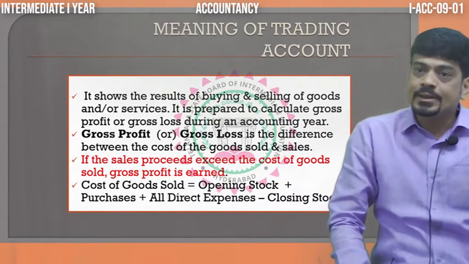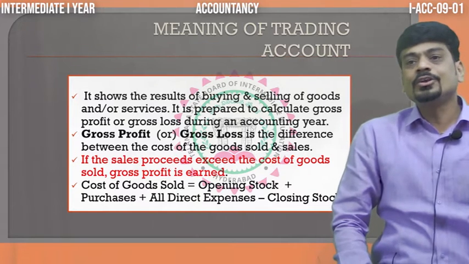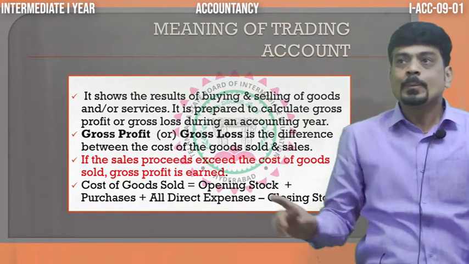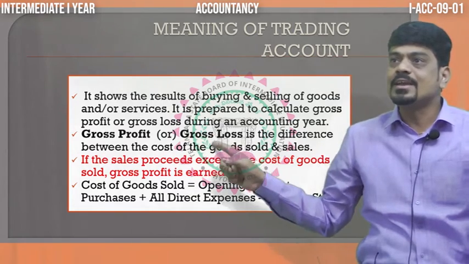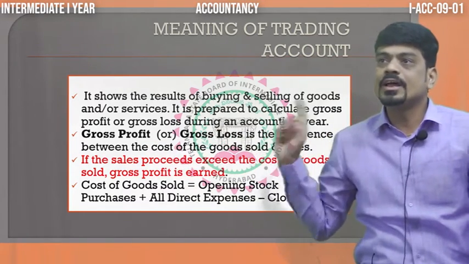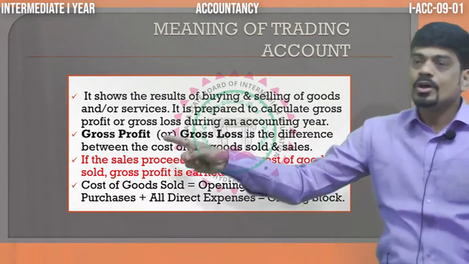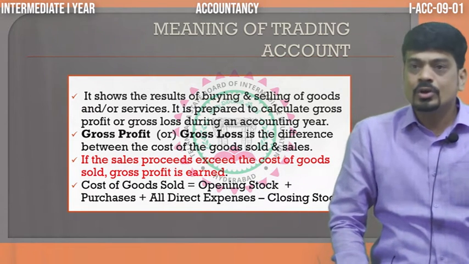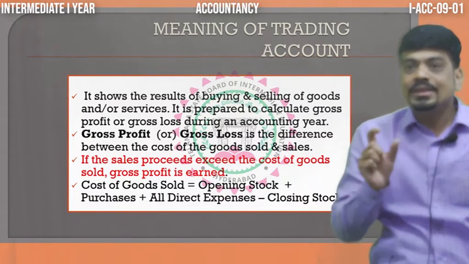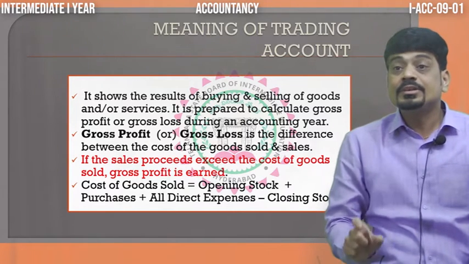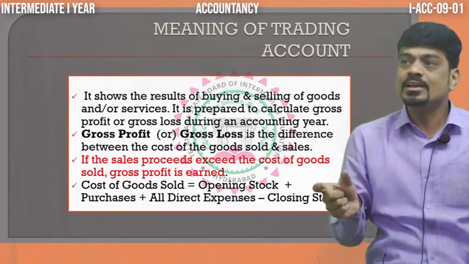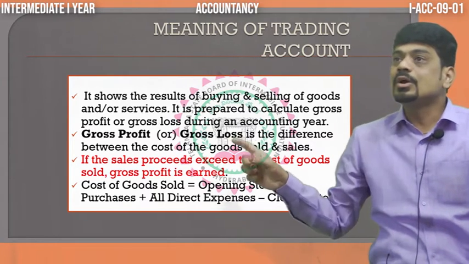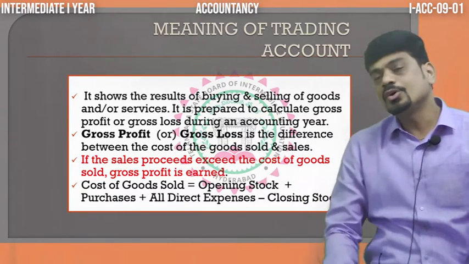that is prepared to know the profit or loss, and that profit or loss, which I wrote in the bold italics type, is the gross profit or the gross loss. Now, sir, what do you mean by gross profit or gross loss? So, the difference we get between the cost of sales and the sales, we call it either gross profit or gross loss.